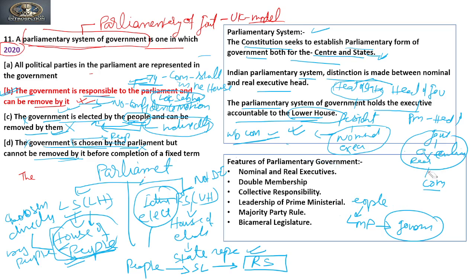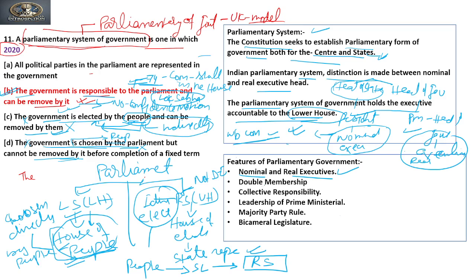Now let's see the features of the parliamentary form of government. The first feature is the nominal executive and real executive. We have seen the nominal head of the state, that is the president, and the real executive, that is the prime minister, head of the government.